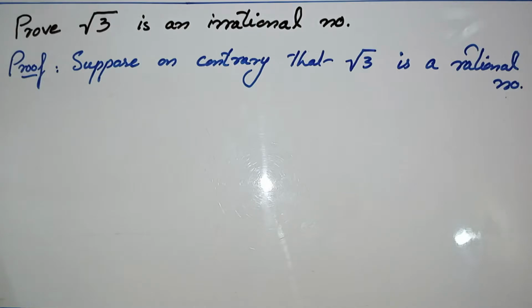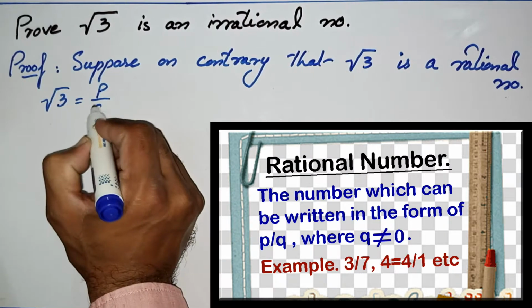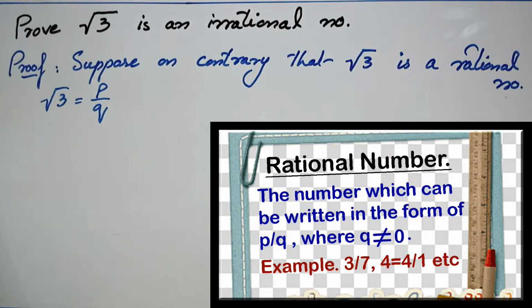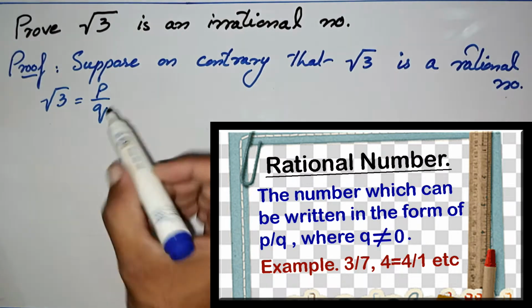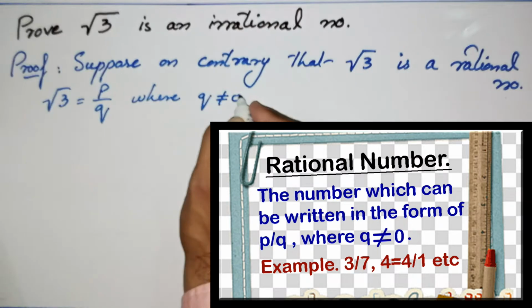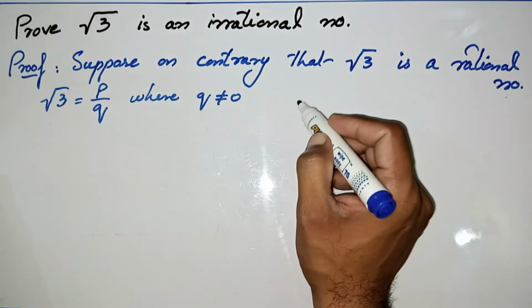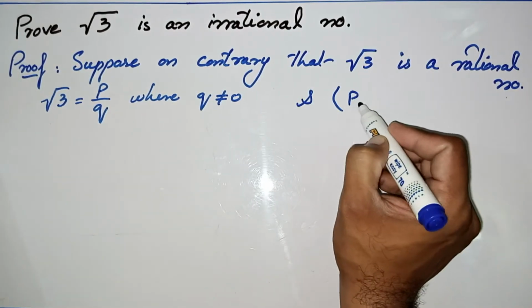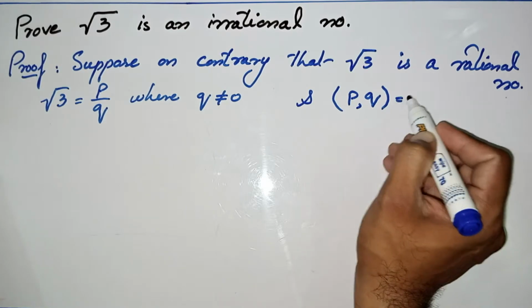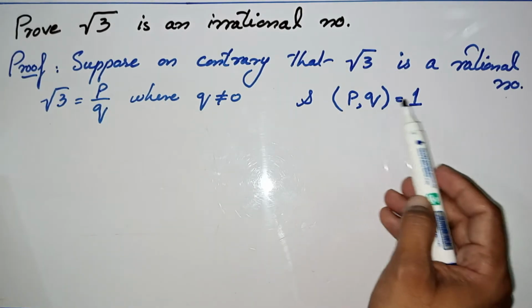When we say it is a rational number, it means it can be written as equal to p by q, because by the definition of a rational number, a number which can be written in the form p by q where q is not equal to 0 is called a rational number. Here p and q are relative prime numbers. Relative prime numbers are those numbers whose GCD is 1. So GCD of p and q is 1.